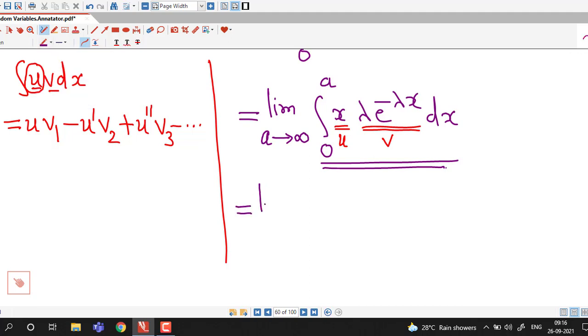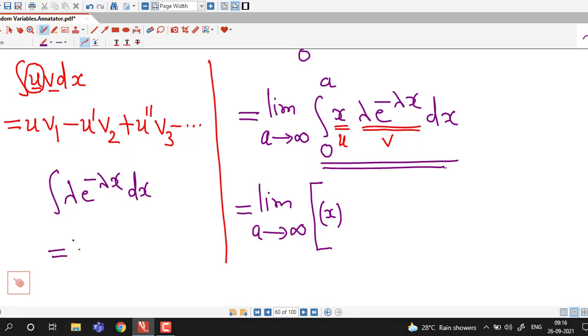So this is equal to limit a tending to infinity. First we consider u as it is. Here u is x, times integral of lambda e raised to minus lambda x.